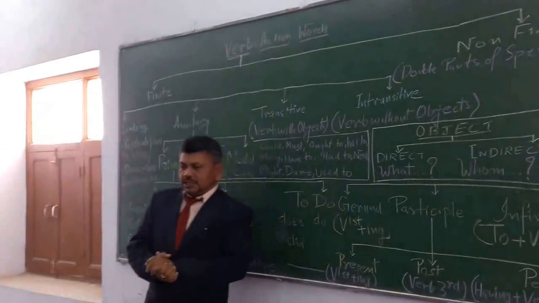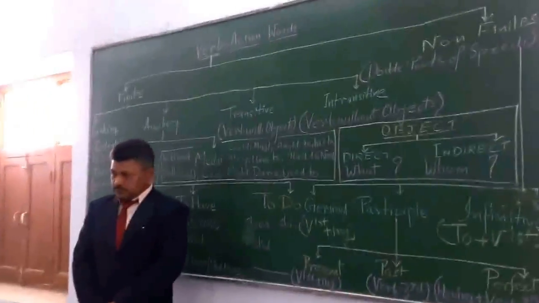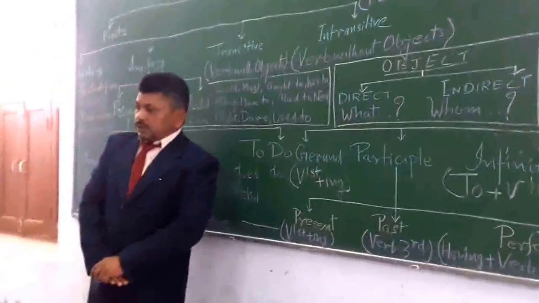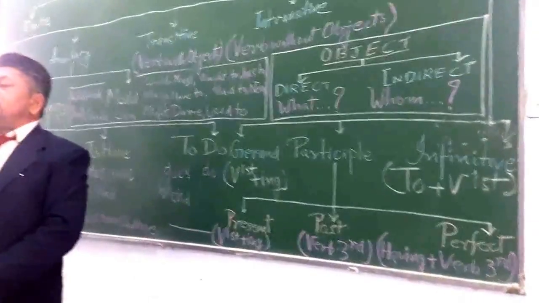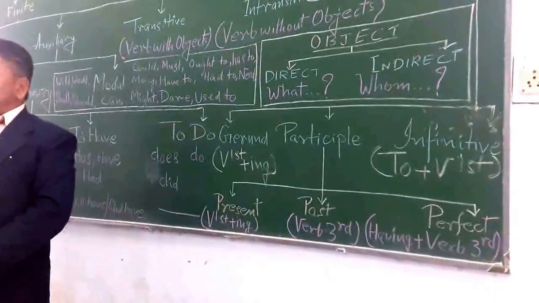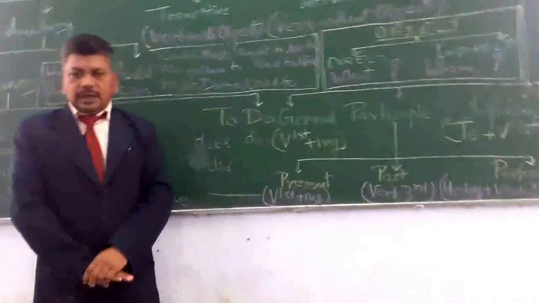Swimming is the subject in the sentence and it is a gerund, functioning here as a noun. And in another sentence, I like swimming. Here swimming comes as the object of the verb like.